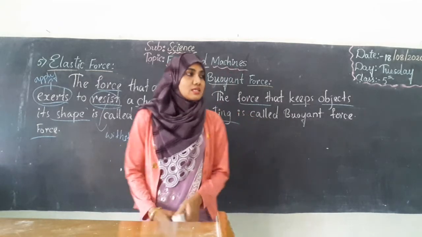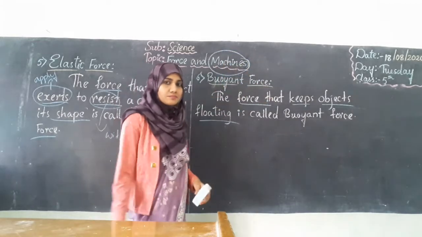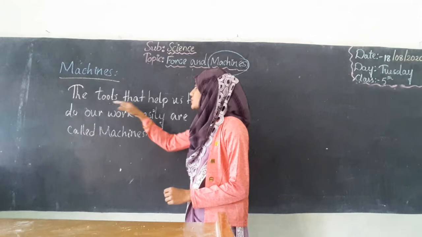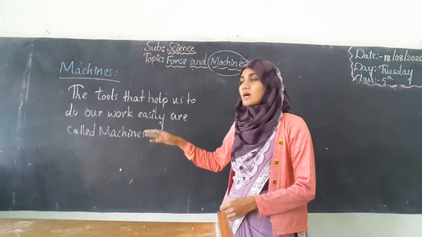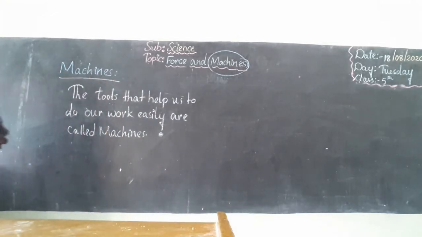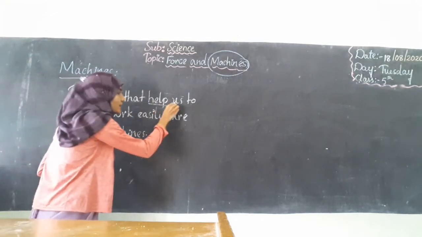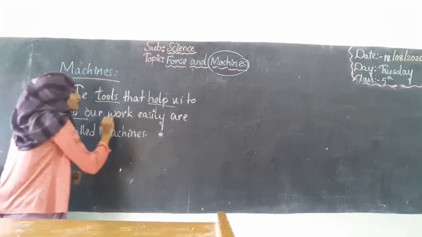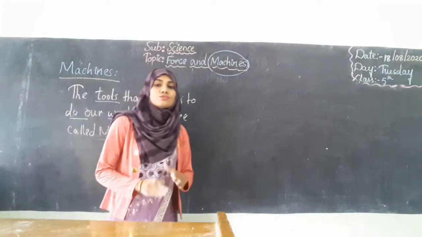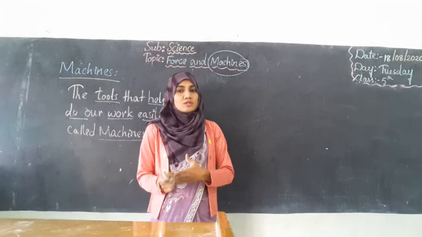Now, we will study about machines. What are these machines? The tools that help us to do our work easily are called machines. You and we all are very familiar with machines.